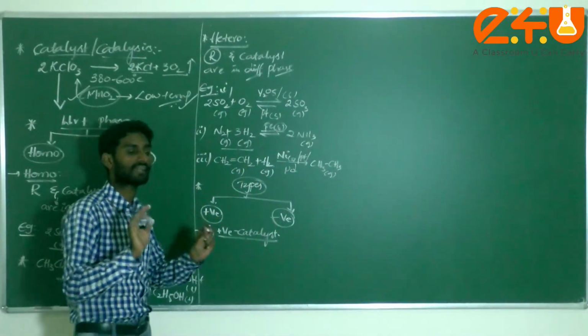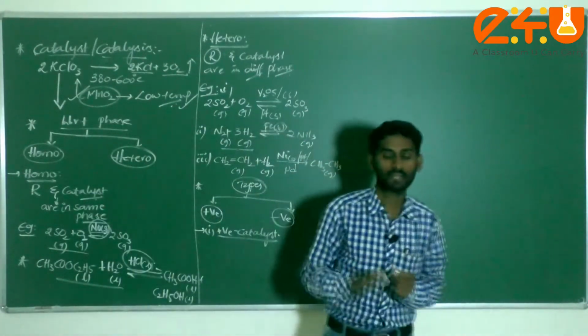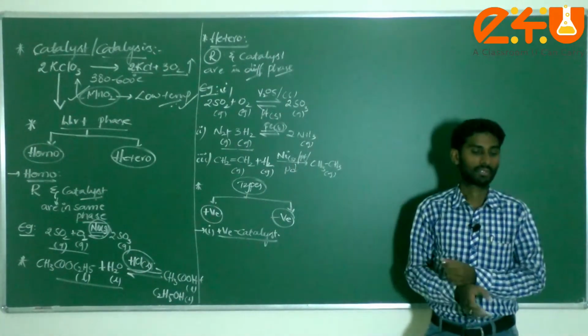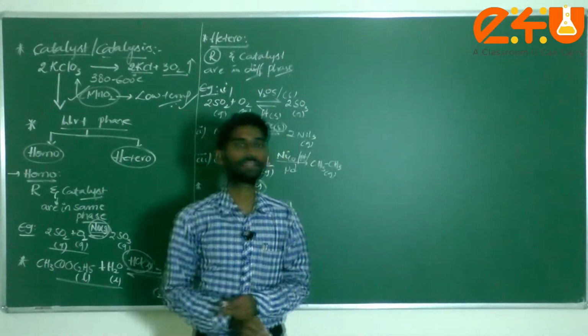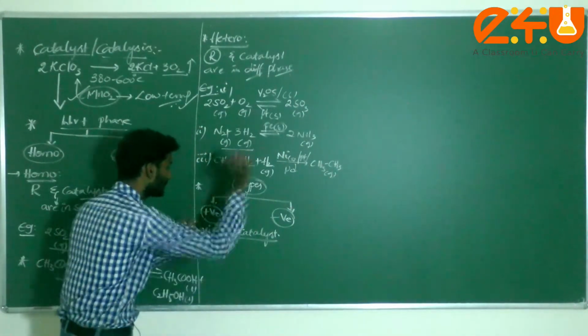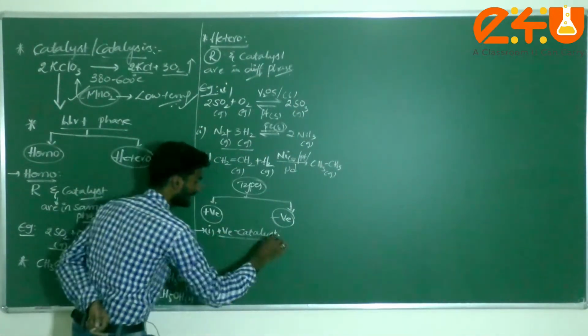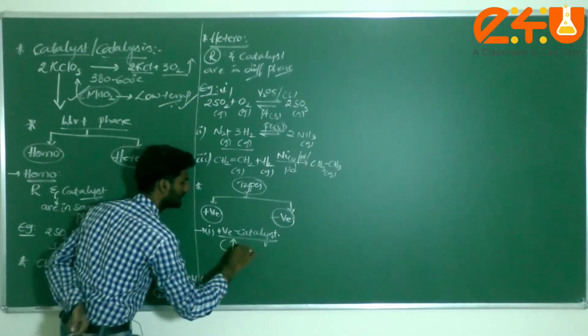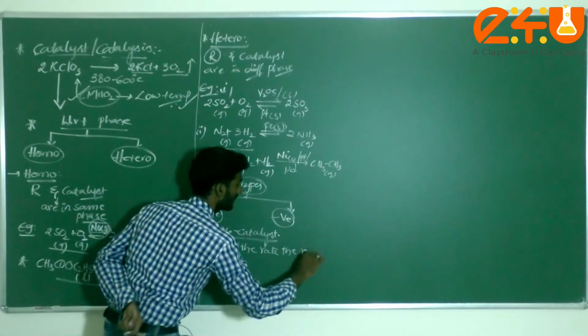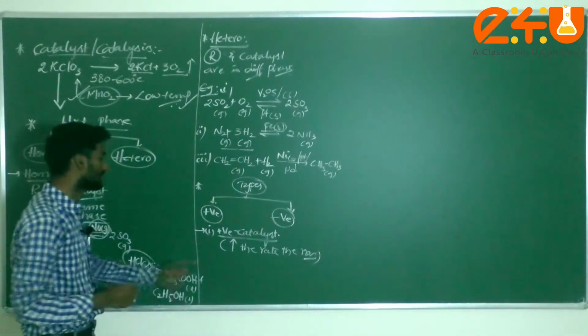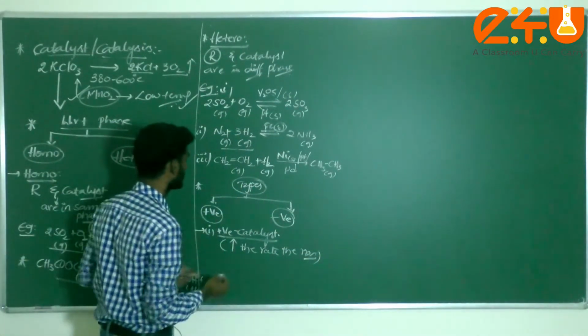Generally, the characteristic of the catalyst, dear students, is to increase the rate of the reaction instead of decreasing it. Am I correct or not? A positive catalyst increases the rate of the reaction instead of decreasing it.